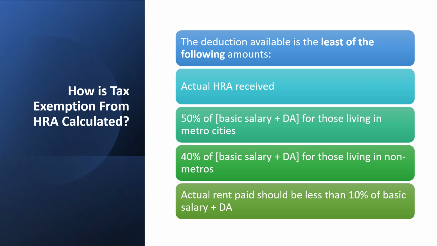Now let's see how we can calculate tax exemption from HRA. The deduction available is the least of the following amounts. First one is the actual HRA received. Second one is 50% of your basic salary plus DA, that is dearness allowance, for those people who are living in metro cities. And if you are living in non-metro cities, then 40% of your basic salary plus DA will be considered. Third is the actual rent paid in excess of 10% of your basic salary plus DA.